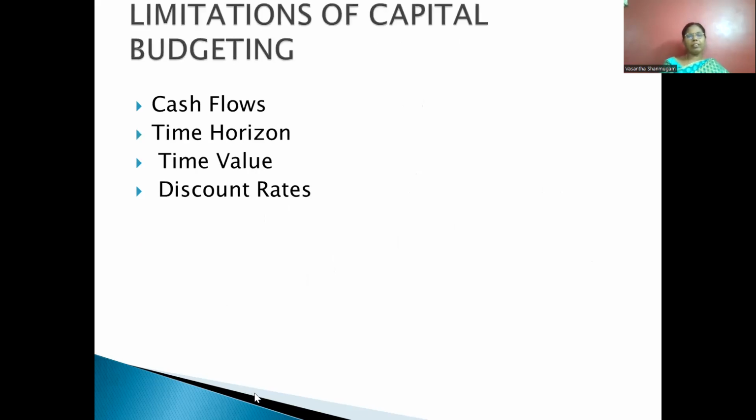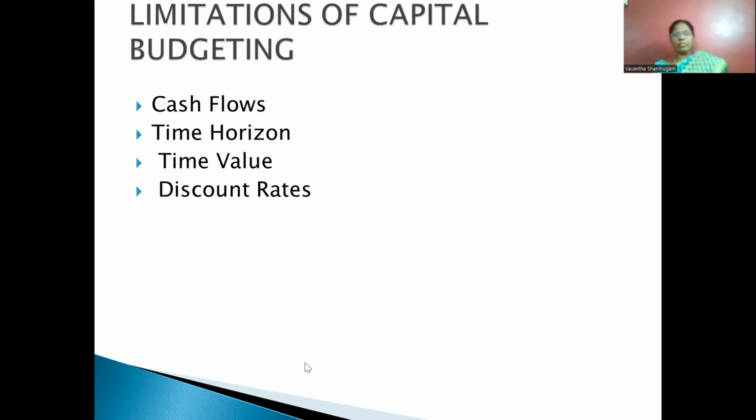So these are the main limitations of capital budgeting. One is cash flow, because we cannot estimate properly. Time horizon, time value of money, discount rate. So those are the important aspects of capital budgeting.